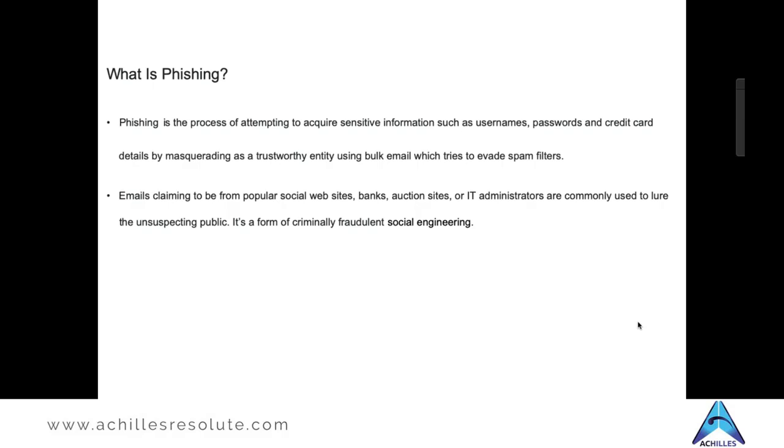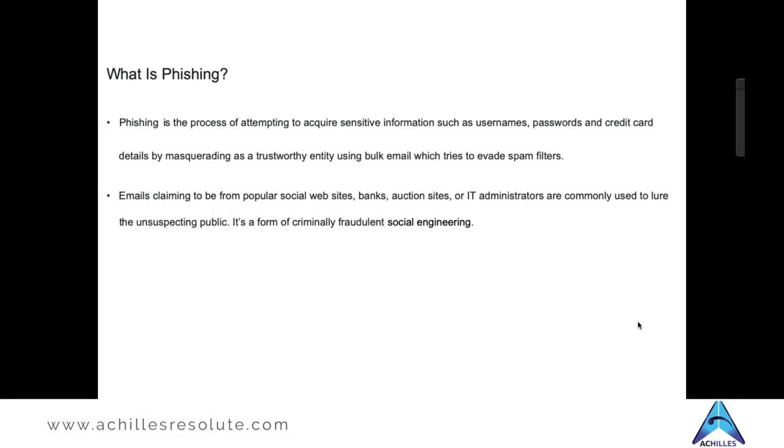These emails can claim that they are coming from a very popular social website. It can claim to come from your IT department wherever you work. It can claim to come from some level of authority on whose directions you will be forced to take action, right? So that they can lure you to click a link or to download a file or to do whatever they want you to do. Got it?